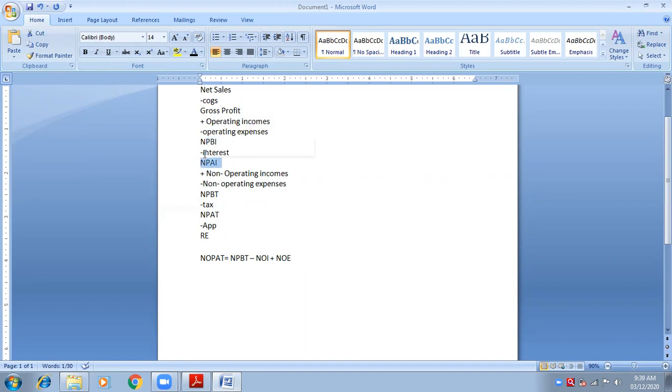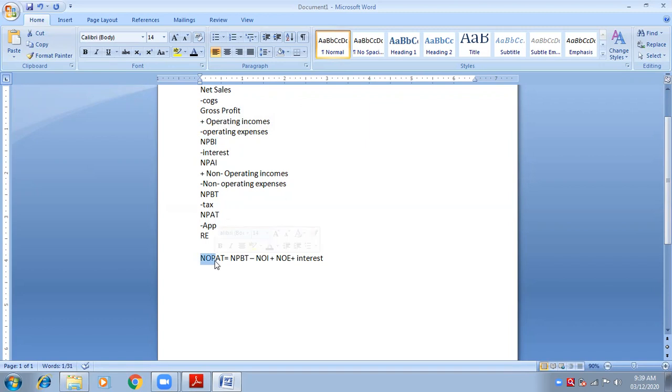So interest is deducted. To take out the interest which is deducted, add it back. Simple, very good. Add it back. So after adding, I will get net profit before interest. But remember, net profit before interest is NOP. NOP is net operating profit.